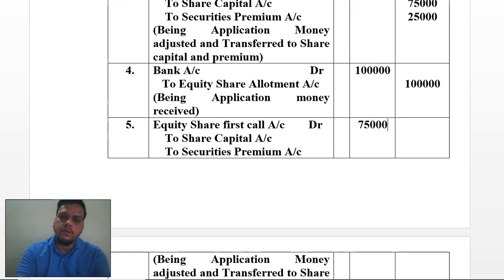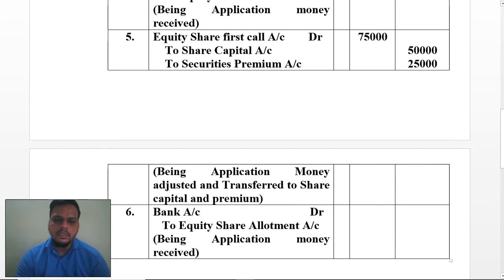So 75,000 rupees you will be receiving. Out of that, 50,000 will be transferred to share capital and 25,000 rupees will be transferred to the securities premium. Now in the end you will receive that amount also. So it has been mentioned over here, bank account debit to equity share first call account.